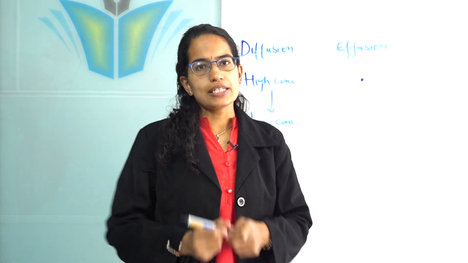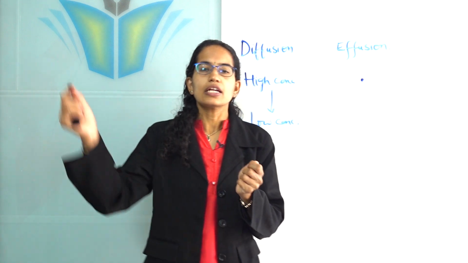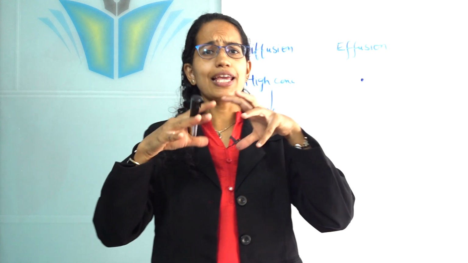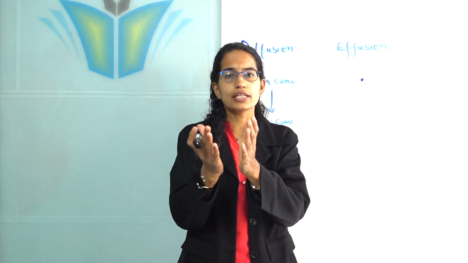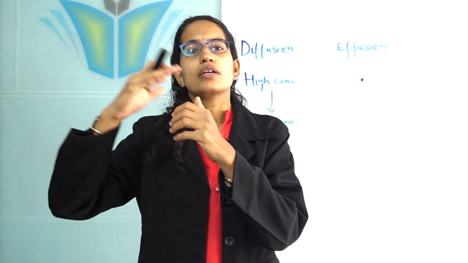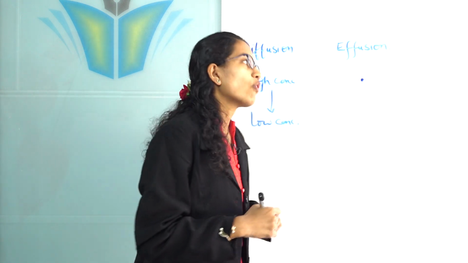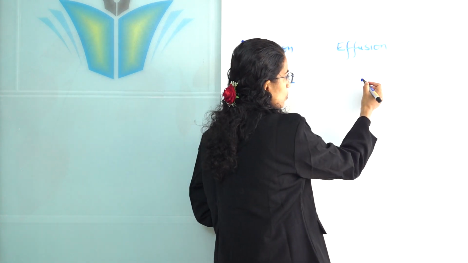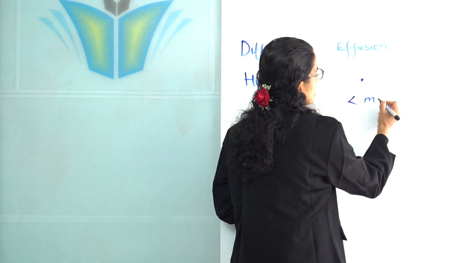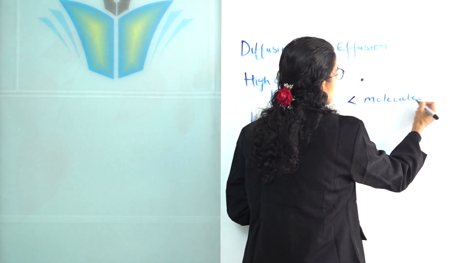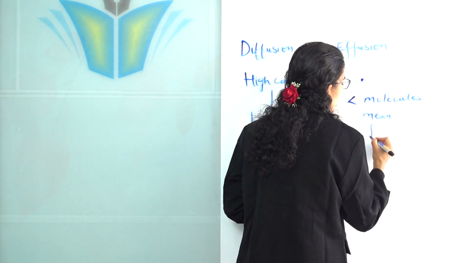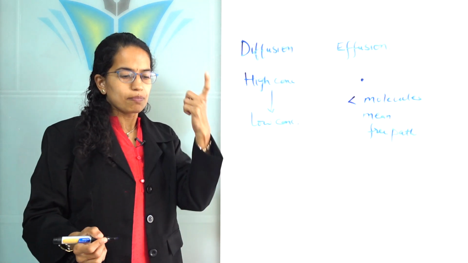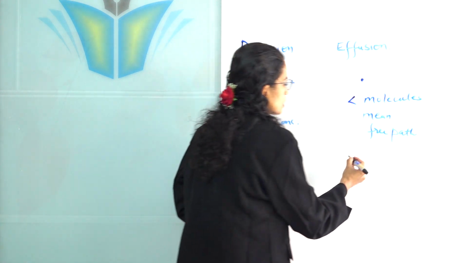Now, let's take a simple example. I have a balloon filled with air and I prick a pin in the balloon. What would happen? The gas inside the balloon, which is already in random motion, would actually get out. But what would be the rate at which the particles would come out? The basic idea here is the hole's diameter would be less than the molecule's mean free path. Now what is mean free path? Mean free path is nothing but the average distance between two gas molecules and the collision rate.